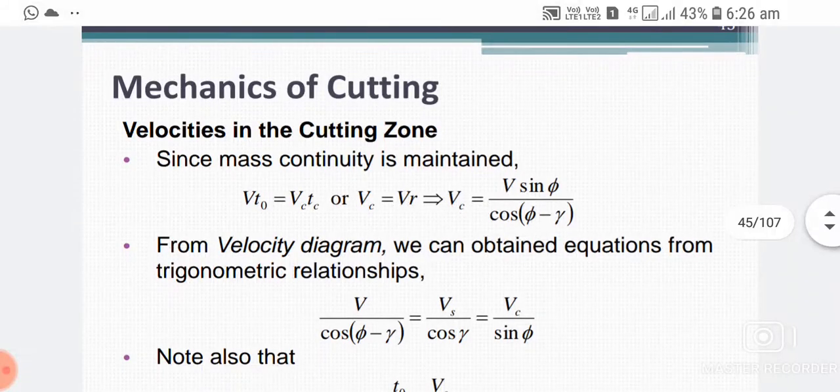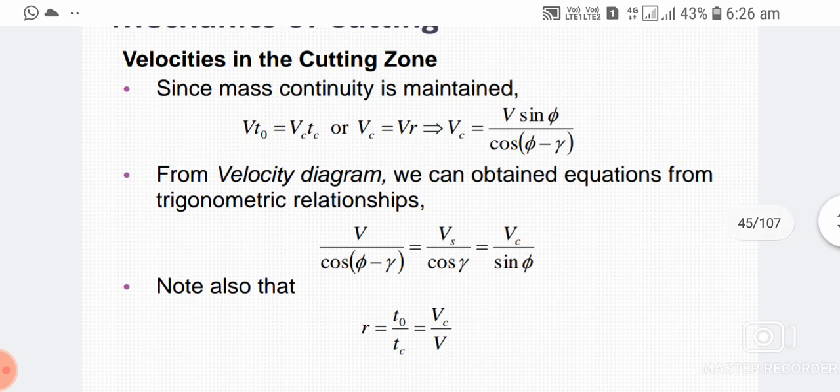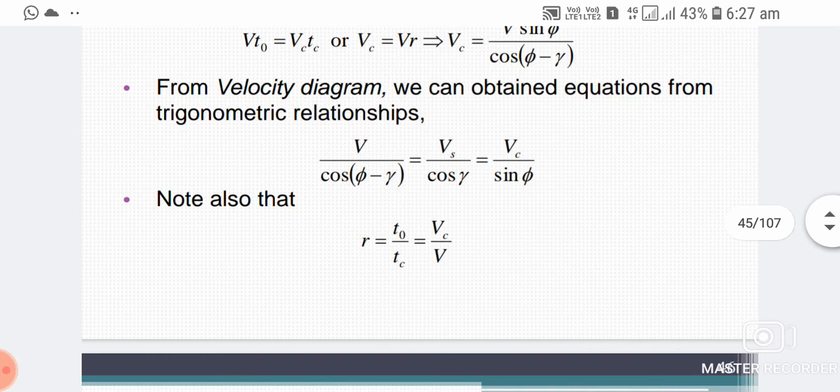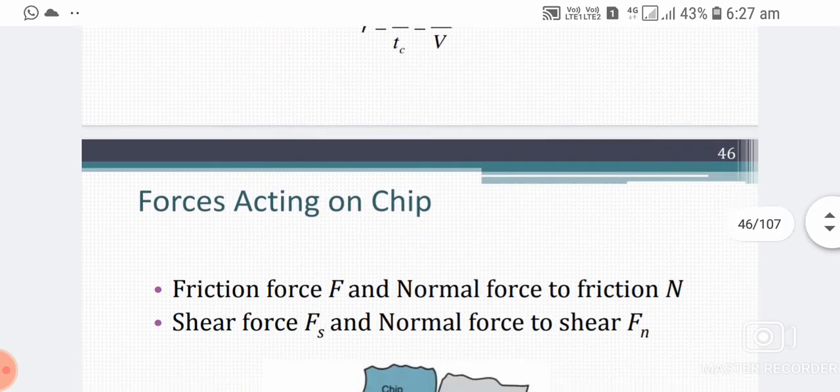Okay, next. Velocities of cutting. Velocities in the cutting zone. Since mass continuity is maintained, V t0 equal to Vc tc, or Vc equal to V r. Vc equal to V sin phi divided by cos phi minus gamma. From the velocity diagram we can obtain the equations from trigonometric relationships. V by cos phi minus gamma equal to Vs by cos gamma equal to Vc by sin phi. Note also that r equal to t0 by tc equal to Vc by V.